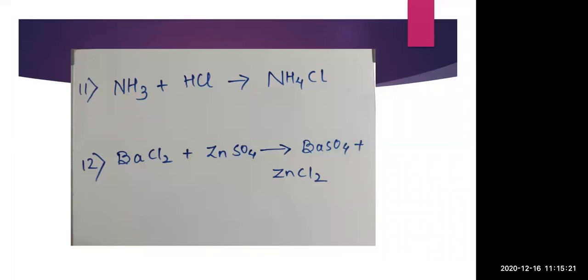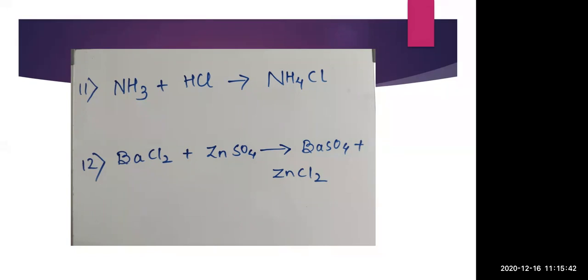Here also exchange of anions, the negatively charged particles, has taken place, where Cl2 and SO4 change their position. They exchange with each other. So you can see a newly formed compound, BaSO4 plus ZnCl2, has been formed.